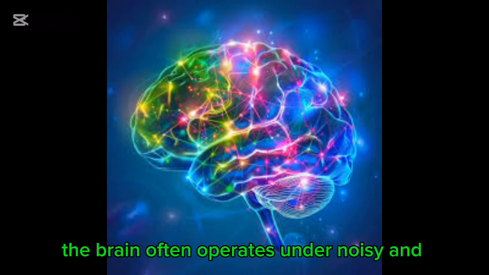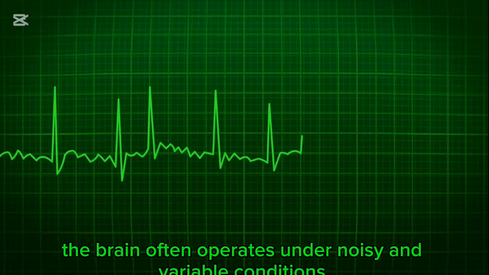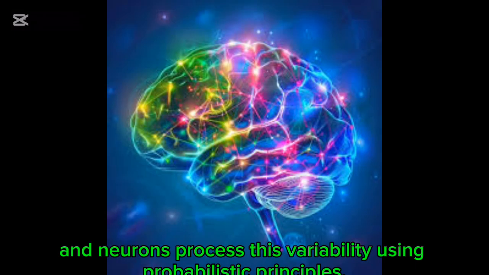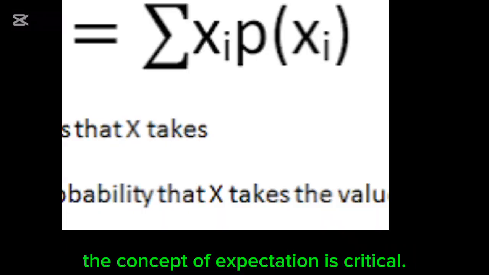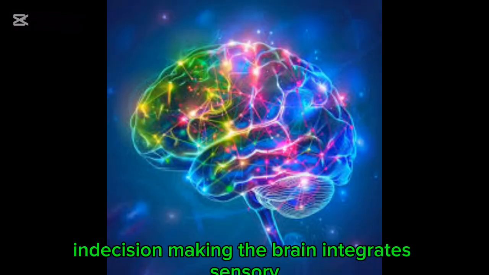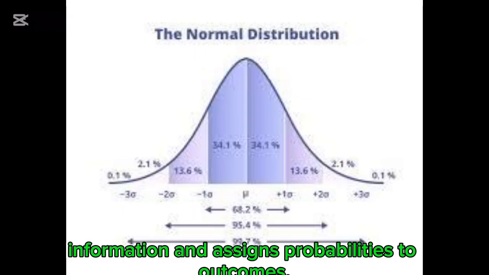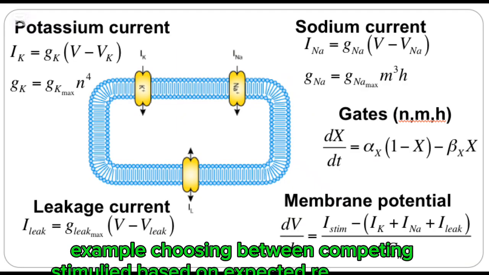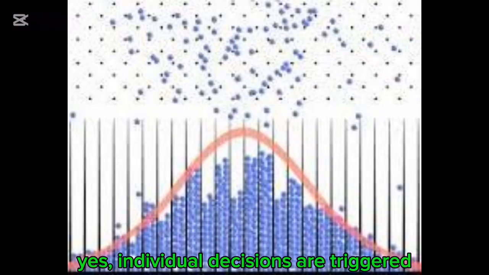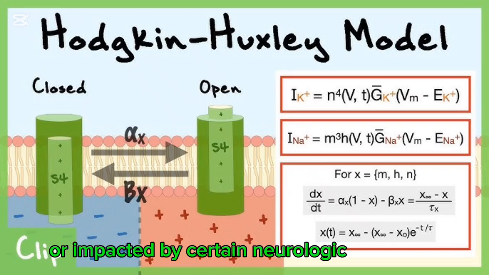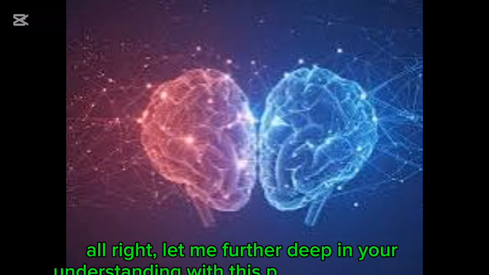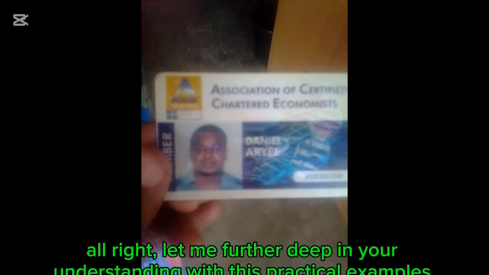The brain often operates under noisy and variable conditions, and neurons process this variability using probabilistic principles. The concept of expectation is critical because, for instance, in decision-making the brain integrates sensory information and assigns probabilities to outcomes. Example, choosing between competing stimuli based on expected reward or risk. Yes, individual decisions are triggered or impacted by certain neurological portions of the brain. Alright, let me further deepen your understanding with this practical example.